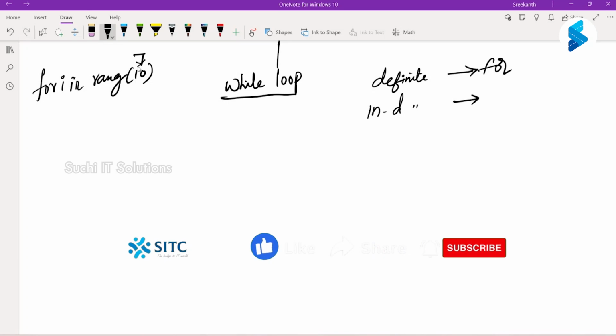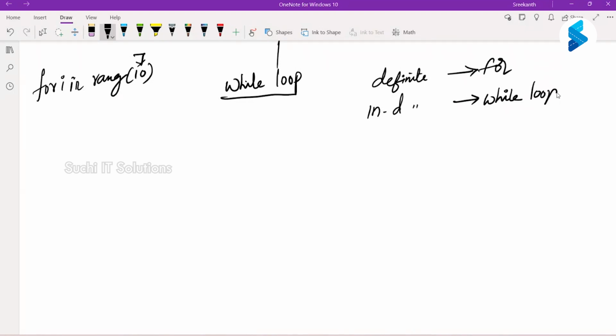Now, a definite loop means you already know how many times it will loop. An indefinite loop is the while loop. The difference is like, let us say a certain PT sir of yours, you go late to certain coaching, so he would ask you to take 10 rounds of the ground. You take the 10 rounds of the ground. So that is a definite loop. You already know how many rounds you are going to take.